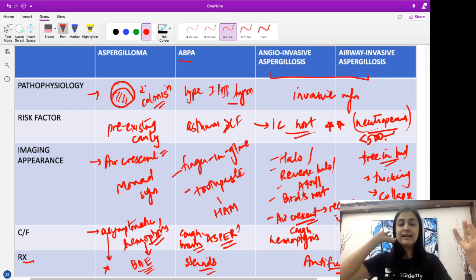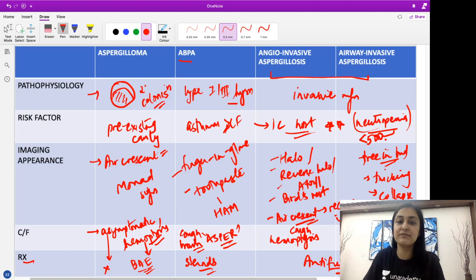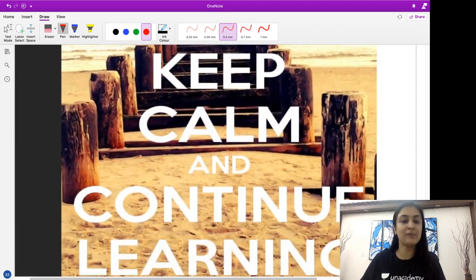So is this entire spectrum of Aspergillus infection clear, guys? No confusion between the various entities. I hope it is clear. If you have any doubts, you can always reach out to me in the comment section.